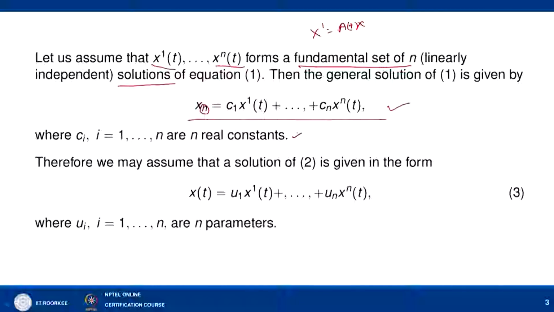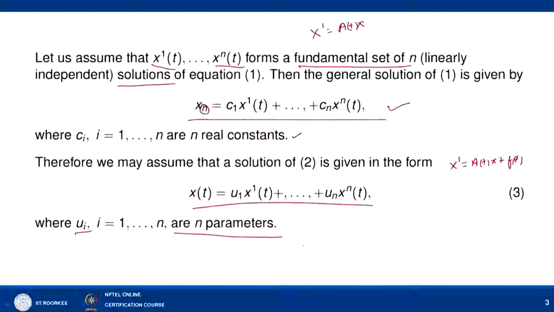Now, therefore, we may assume that a solution of (2), that is x' = A(t)x + F(t), will take the form x(t) = u1 x1(t) + u2 x2(t) + ... + un xn(t), where the ui are n parameters.